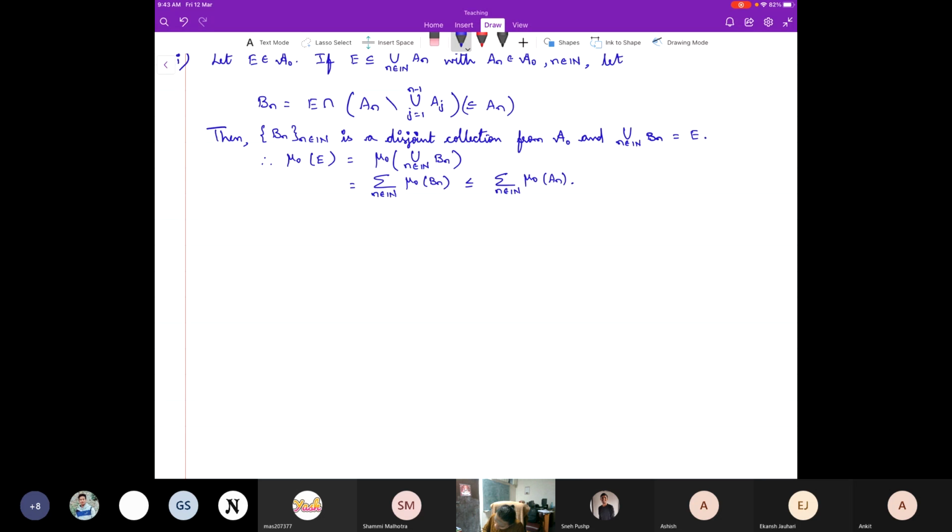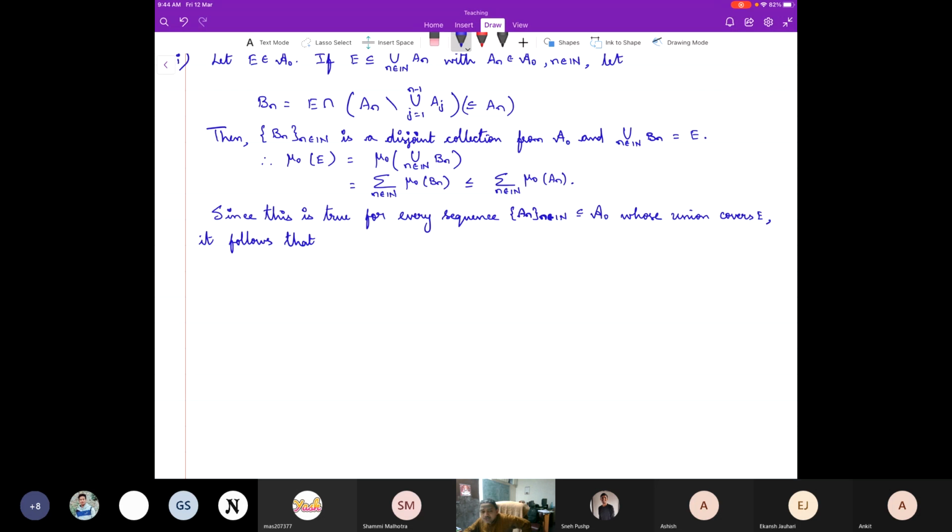So since this is true for every sequence An contained in A naught whose union covers E, it follows that, what does it tell us?